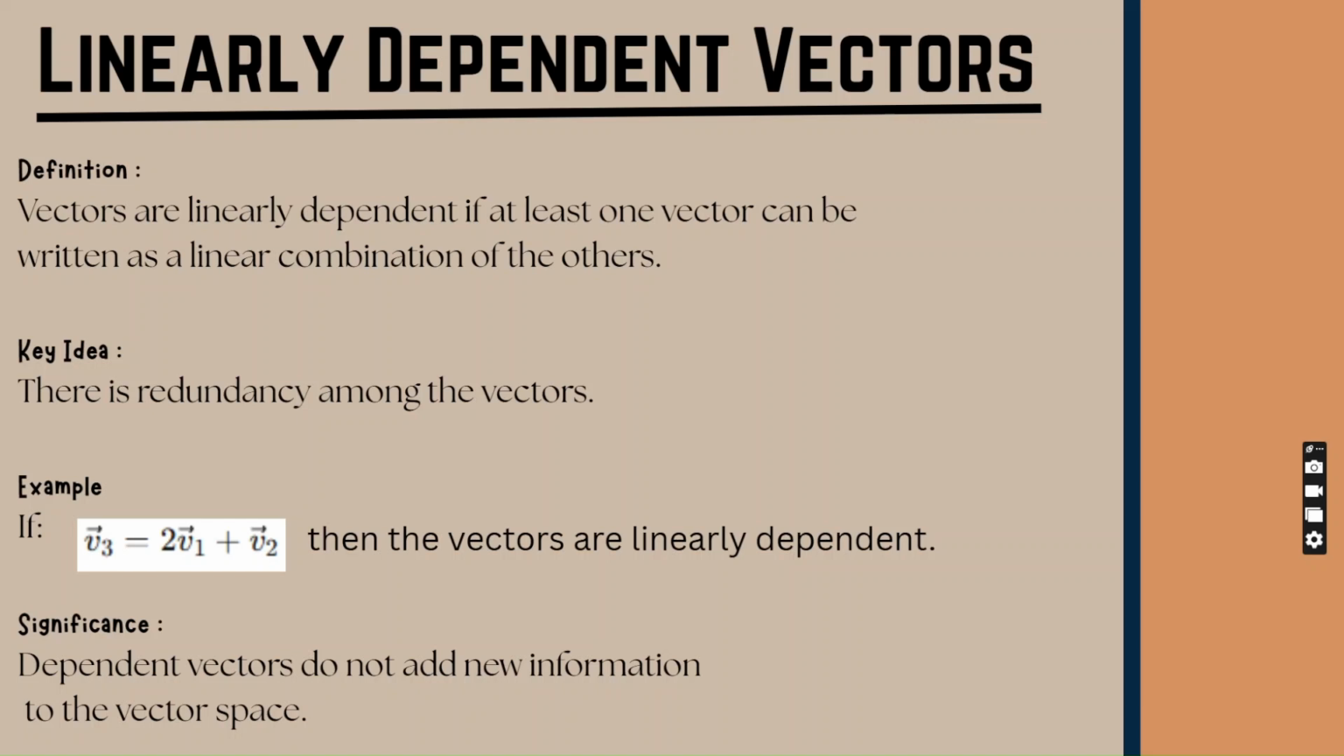For example, if a vector can be obtained by multiplying or combining other vectors, then the vectors are linearly dependent. In simple terms, the set contains redundant vectors. Linearly dependent vectors are less efficient because some vectors are unnecessary. Since one vector can already be represented by others, it does not contribute anything additional to the vector space. So, understanding linear dependence is important because it helps identify repeated or redundant information in a set of vectors.